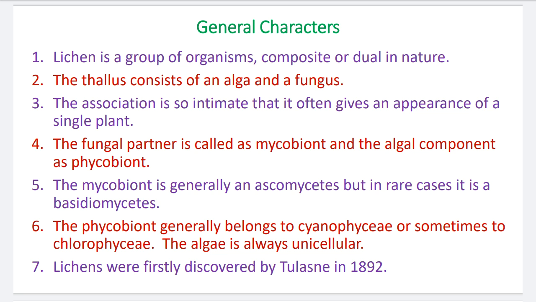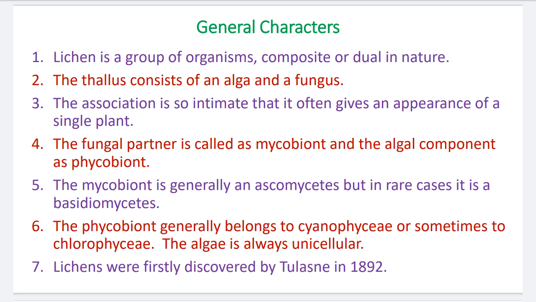Nostoc, Anabaena, Scytonema, Microcystis are the most common examples of the cyanophyceae. And in rare cases, chlorophyceae members are also involved in the lichen thallus formation. The algae involved in the lichen thallus are always unicellular in nature.